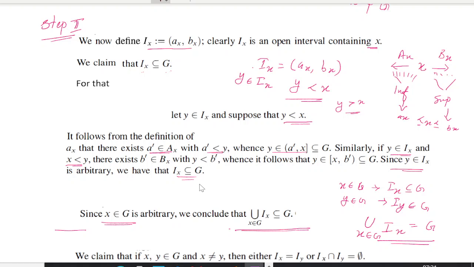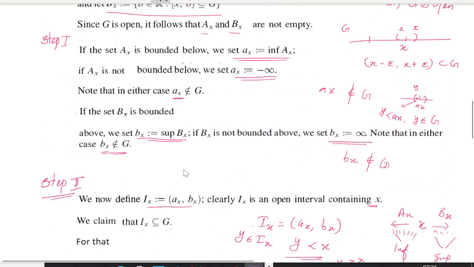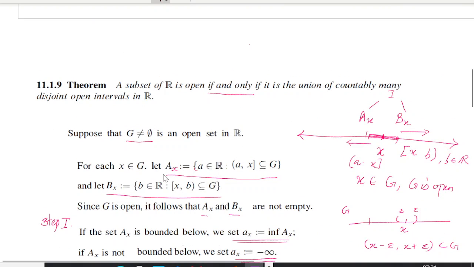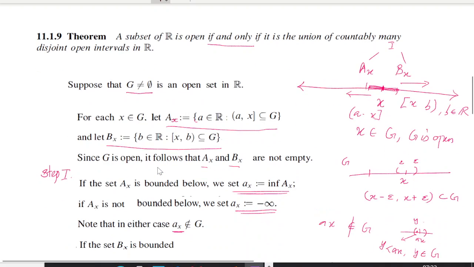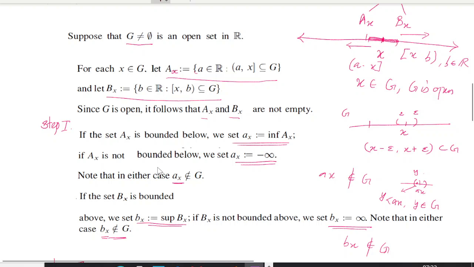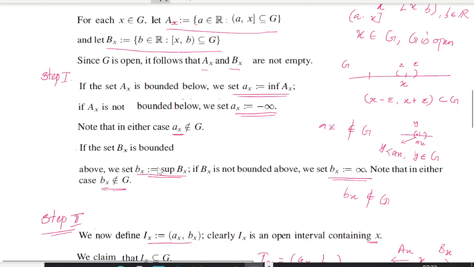So in step 1, what have we seen? First of all, we have taken an open set G not equal to empty, and we have defined two sets with respect to x, Ax and Bx. Ax means members from this side, Bx means members from this side, intersection G, right? In step 1, we are using the idea that G is open. Since G is open, Ax and Bx are non-empty, and if Ax is bounded, we can select an Ax.